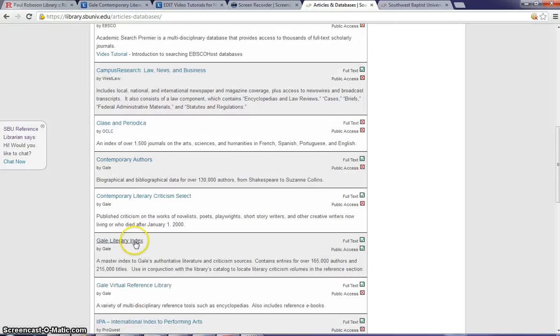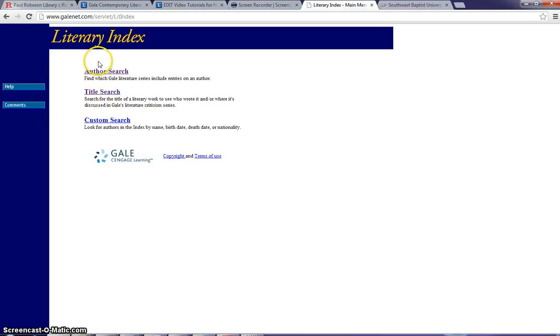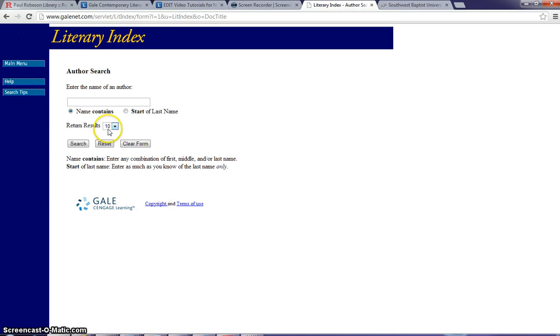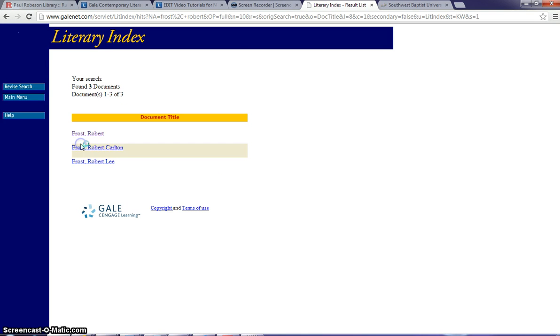And we're going to use the Gale Literary Index. We're going to do an author search. In this case, we're actually looking for information on Robert Frost and his literary works. So we're going to click on this radio button here, start of last name, and type in Frost, Robert. You always want to make sure to type in the last name, first name of the poet or author that you're looking for, because you've selected this button, so that's what you'll need to follow in terms of the format. And then we'll go ahead and search it.